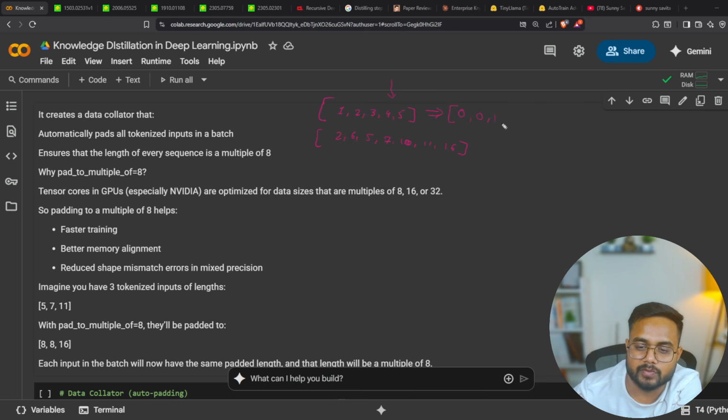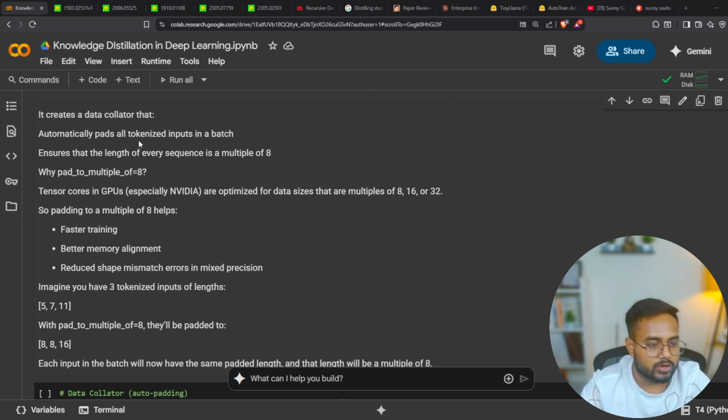So here will be 1, then 2, then 3, then 4, and then 5, right? This is called padding, and using the data collator we are doing this padding. I hope this is clear.